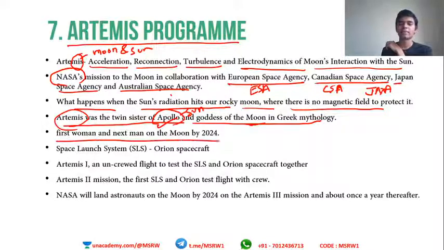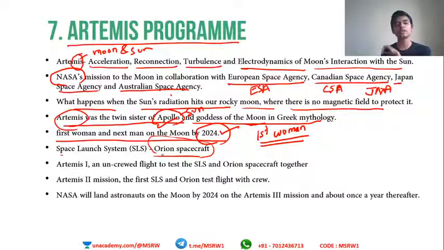First woman and next man on the Moon by 2024. So the Artemis mission will have humans in it, and it will be sending the first woman ever to go to the Moon. The first woman ever to land on the Moon will be in the Artemis mission. If it is a success, then that will be history. Okay, it is planned for 2024. Space Launch System and the Orion spacecraft. So the vehicle used is the Orion spacecraft. Not that important, just remember it as a point.